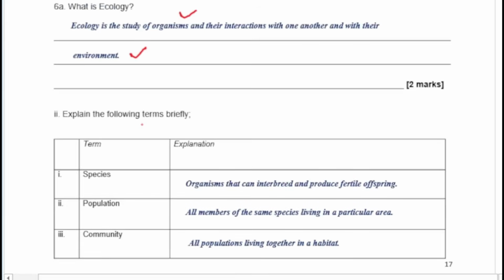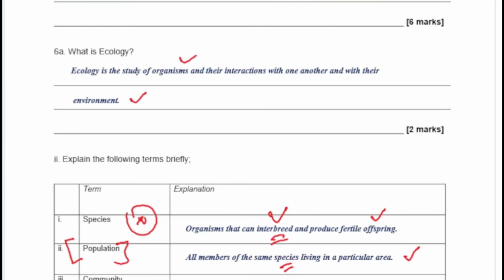And then you have your species. Your species are organisms that can interbreed together. Please pay attention to this definition. They can interbreed, they can mate together and produce fertile offspring. All members of a same species living together in a particular area make up a population. For example, all the human beings in your class, okay, they make up a population of human beings. Okay, and a community basically is the different groups of different populations living together in a habitat.